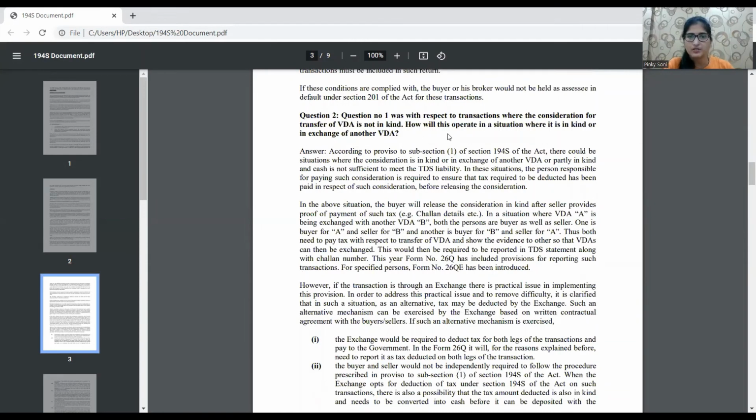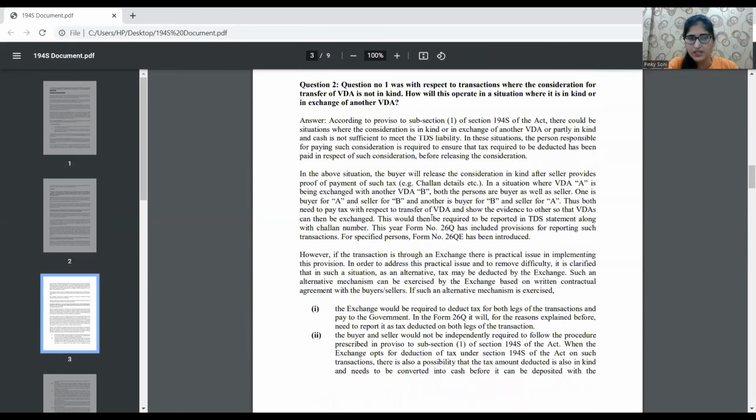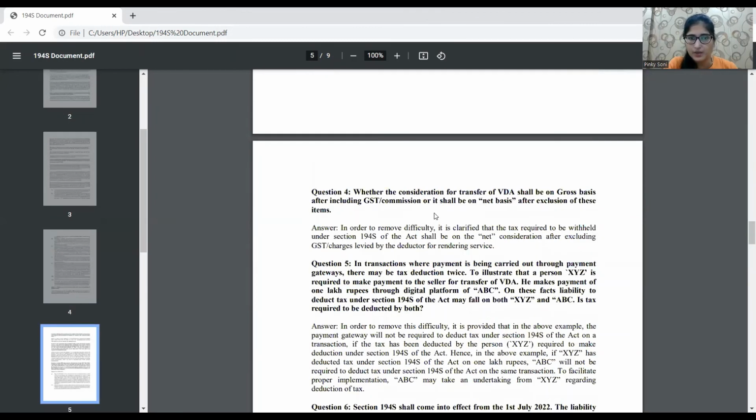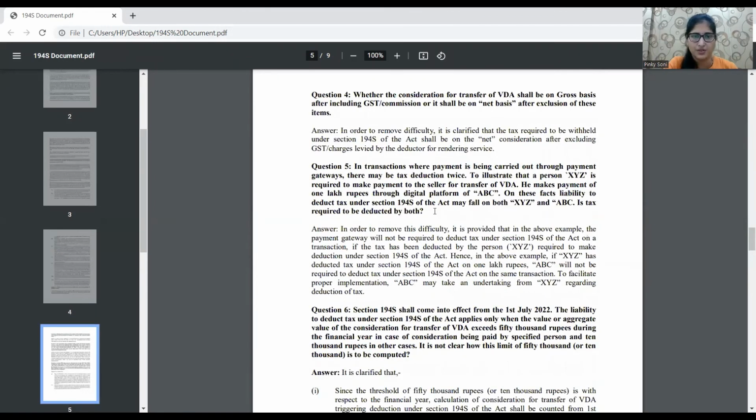So now the question was with respect to transactions where the consideration of transfer of VDA is not in kind. However, will this operate in a situation where it is in kind or in exchange of another VDA? This also we discussed with the diagram, like how it will work. The exchange will keep the crypto or NFT on behalf of the parties and convert that in the specified rate on that date, and pay TDS at the rate of 1% on such values and file the TDS returns.